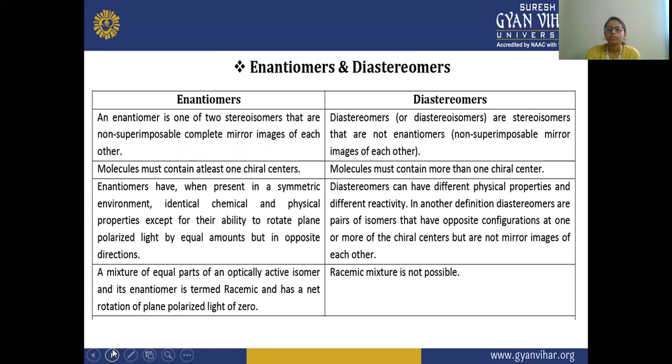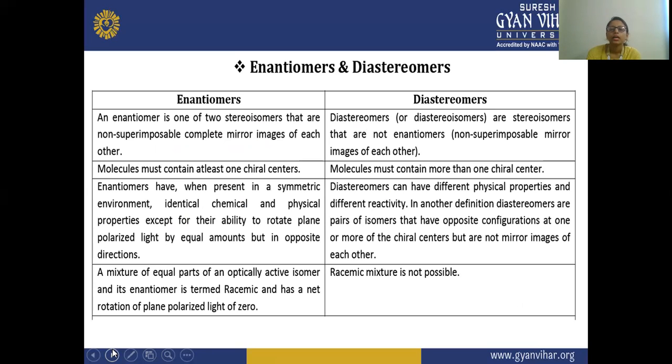Next, enantiomers and diastereomers. Enantiomers are non-superimposable mirror images, and diastereomers are stereoisomers that are not mirror images. Molecules that contain one chiral center have enantiomers, and diastereomers have more than one chiral center.